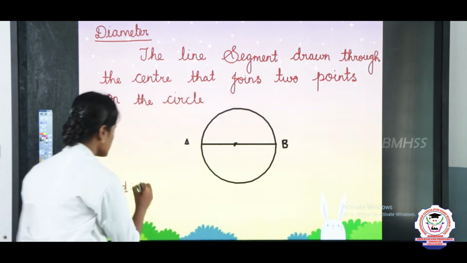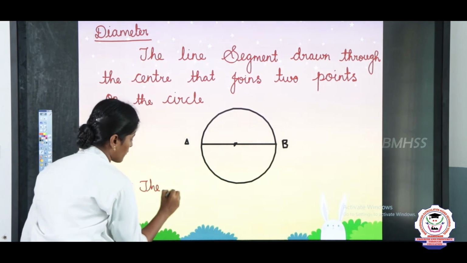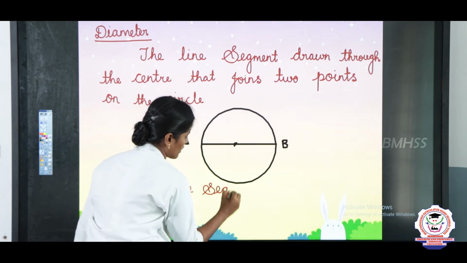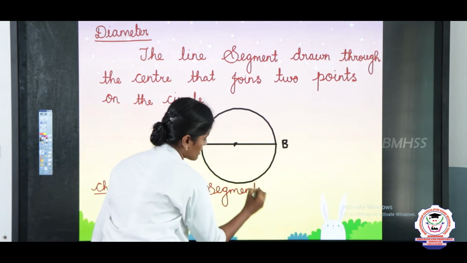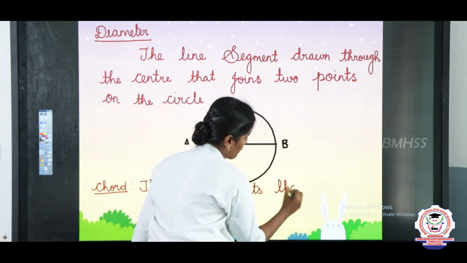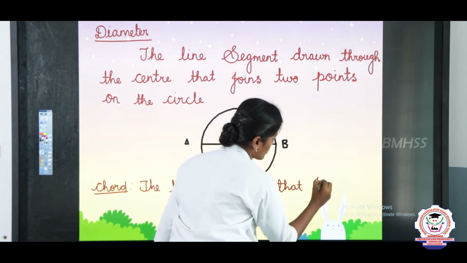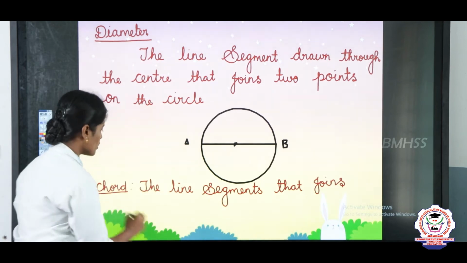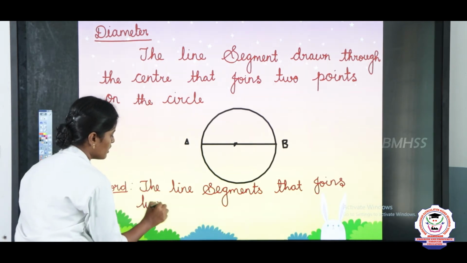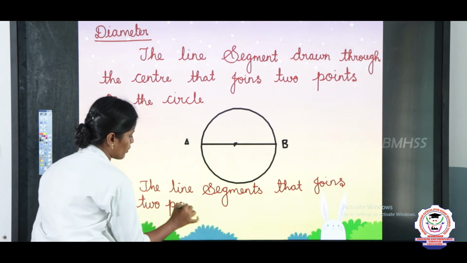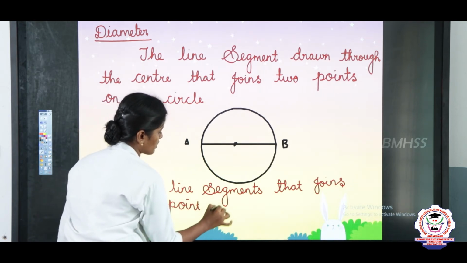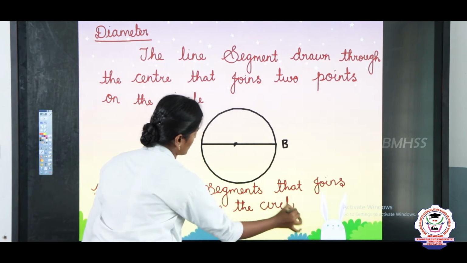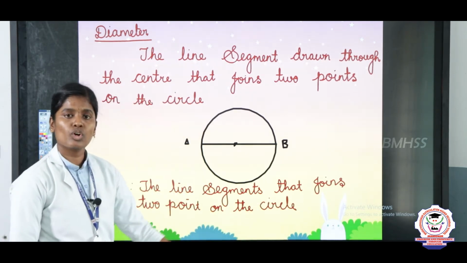The line segment that joins 2 points on the circle is called the chord. The line segment that joins 2 points on the circle is called the chord.